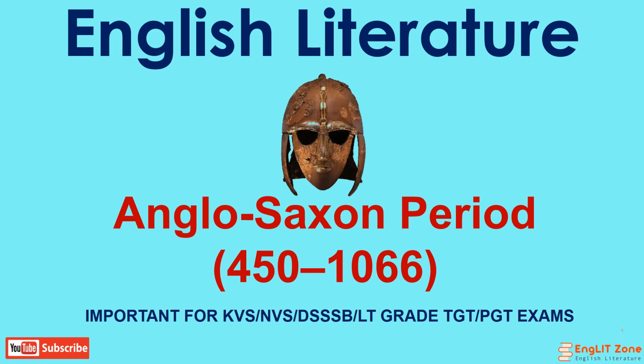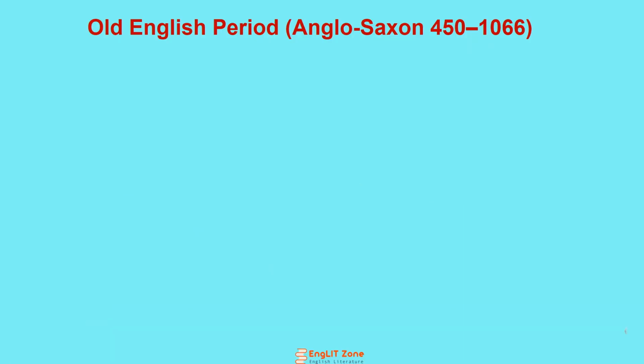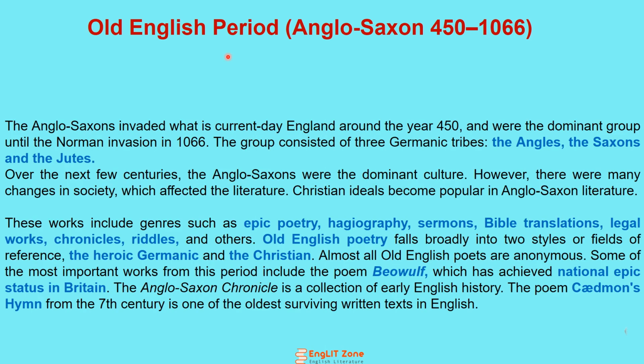The Anglo-Saxon period started in 450 and continued till 1066. Friends, it is also known as the Old English period. The Anglo-Saxons invaded the current England around 450, and they were the dominant group of the time till the Norman invasion in 1066.